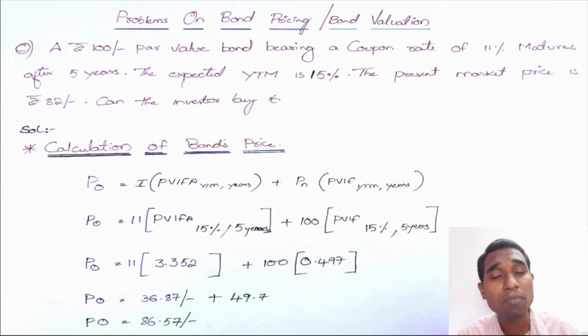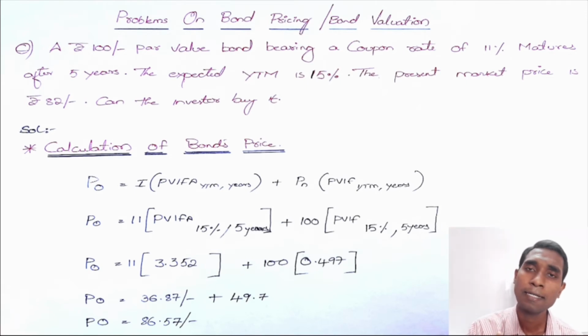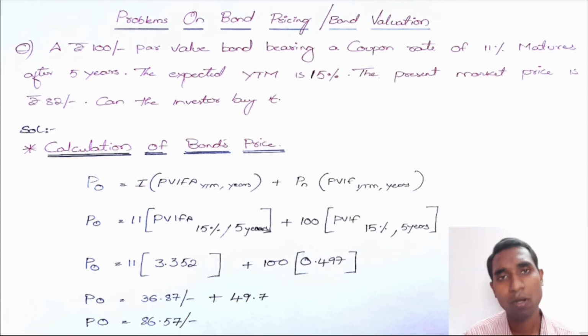The sum of the present values of the interest and the redemption value you receive over the life of the bond is your intrinsic value, or the true value of the bond, using which you make a decision whether to buy or not to buy a bond. We are doing the same thing here. That is the reason I requested you to go through the last lecture before you start with the problems.